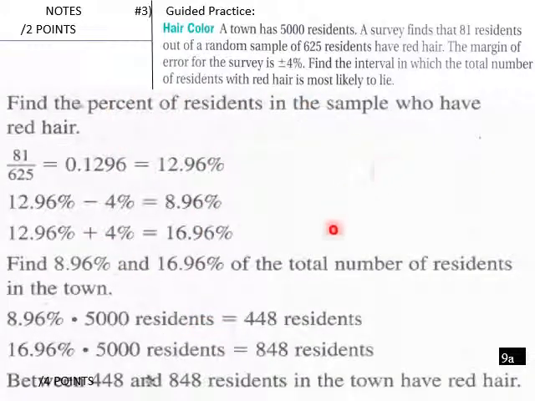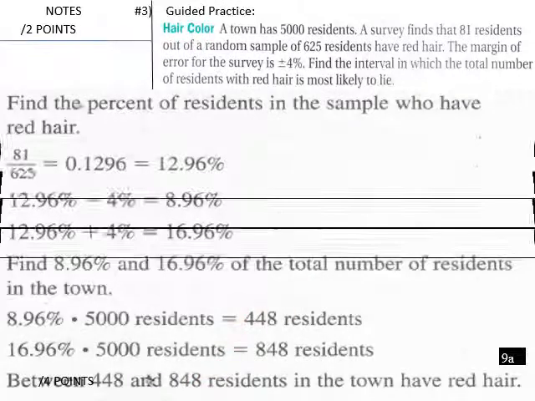Find the percent of residents in the sample who have red hair. So we have 12.96%, plus or minus 4. So we go from here to here. Total number of residents in town. So it'll be 448 to 848. So between 448 and 848 residents in the town have red hair. That would be how you would predict that from that sampling.